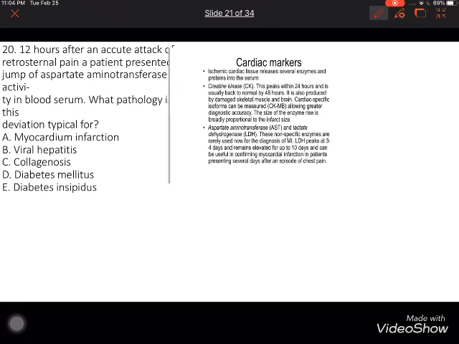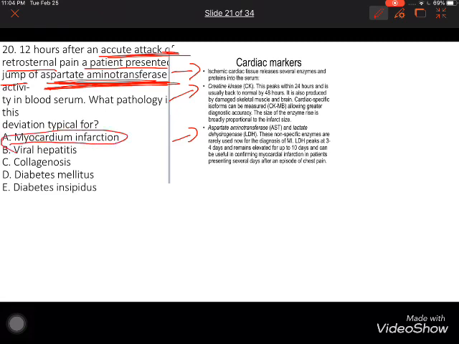A 12-year-old, after an acute attack of retinal vein patient presentation, has a jump in aspartate aminotransferase. This is the keyword, aspartate aminotransferase. What is aspartate aminotransferase? It's just a marker enzyme. When it increases in our body, it refers to myocardial infarction. All these markers refer to cardiac markers, like creatine kinase, aspartate aminotransferase, lactate dehydrogenase.